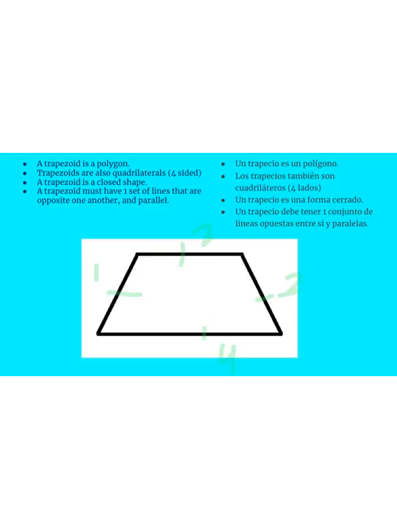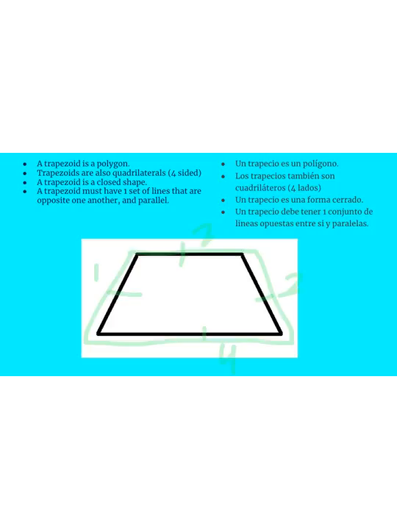And specifically, a 4-sided polygon could also be called a quadrilateral. So a trapezoid is both a polygon and a quadrilateral. This shape is also a closed shape because, as you can see, each of the edges connect with one another. There are no openings. So a trapezoid, not only is it a polygon and a quadrilateral, it also is a closed shape.